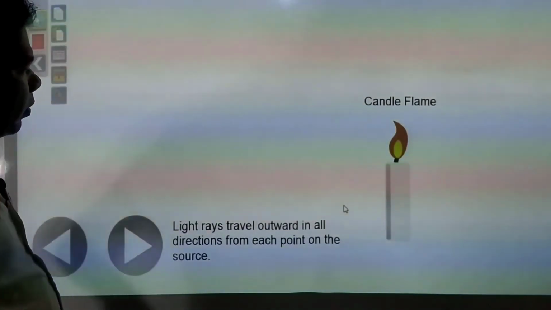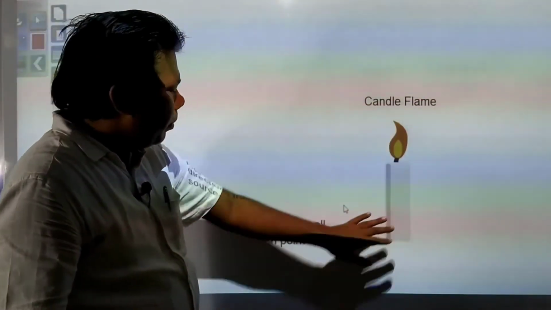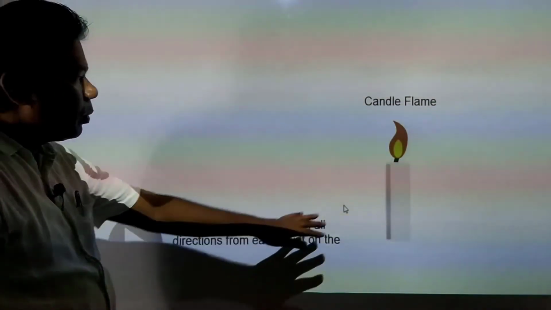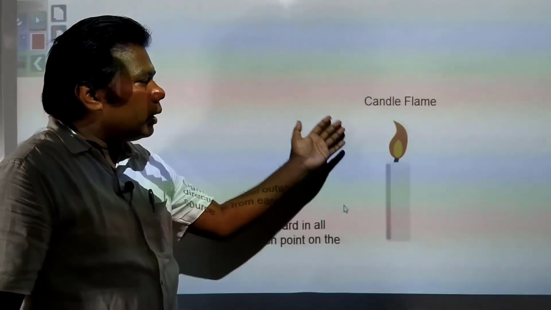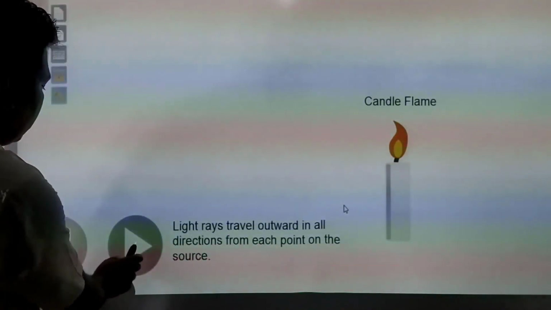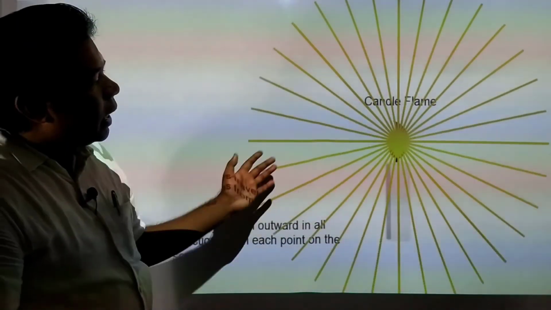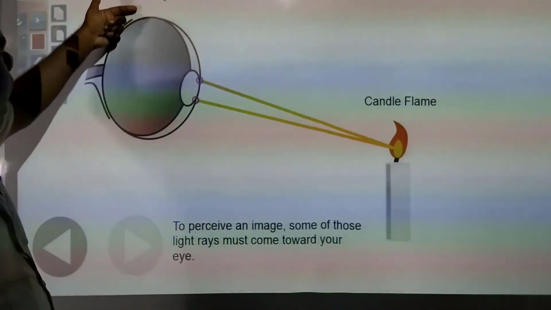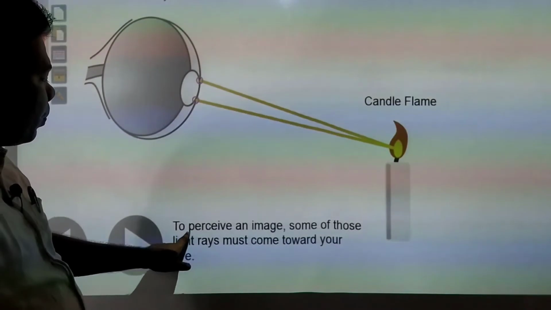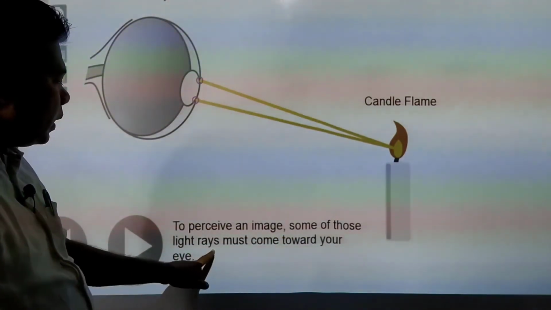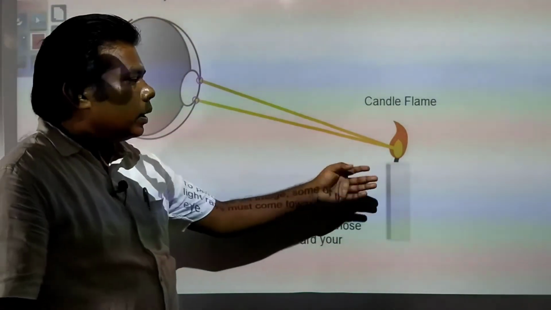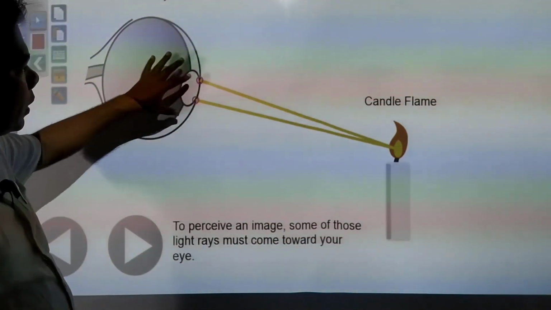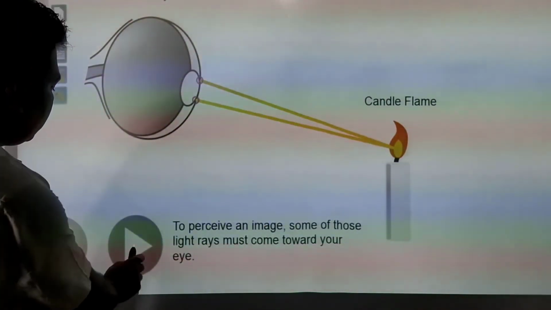You see, in another way we will try to learn. Suppose you have candle flame and light rays travel outward in all directions from each point on the source. Suppose if this is your source of light, so how it gets scattered, and we can see this. So in this way light gets scattered everywhere, and this is your eyes. So to perceive an image, some of those light rays must come towards your eye. Just you see, if you want to see any object, some of the light must come to us, then only that will be visible to us.